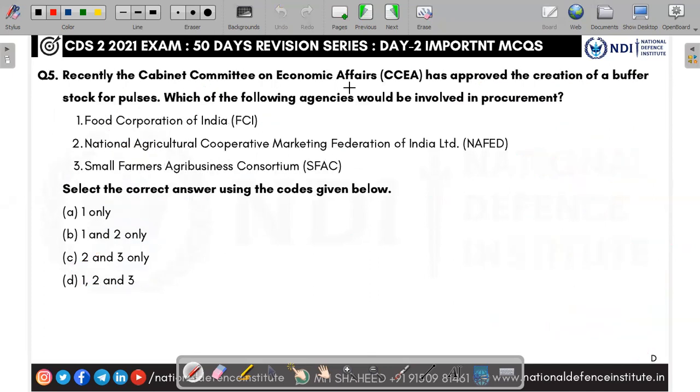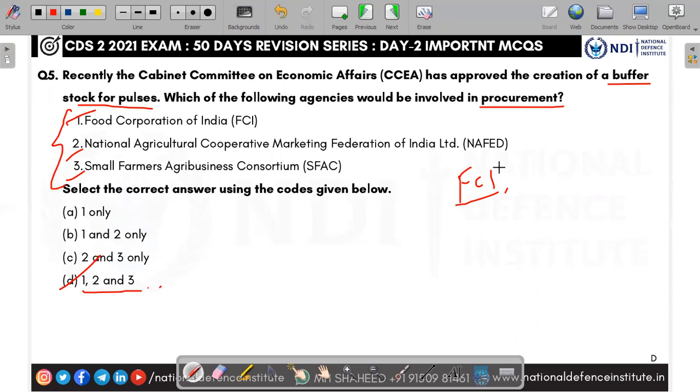Recently, the Cabinet Committee on Economic Affairs, CCEA, an important committee headed by the Prime Minister, has approved the criteria for buffer stock for pulses. Which among the following is involved in the procurement? Here, all three are involved in the procurement. So the answer is D, 1, 2 and 3. The Food Corporation of India, FCI, is the main procuring organization. It procures from the farmers and stores it in the warehouse.